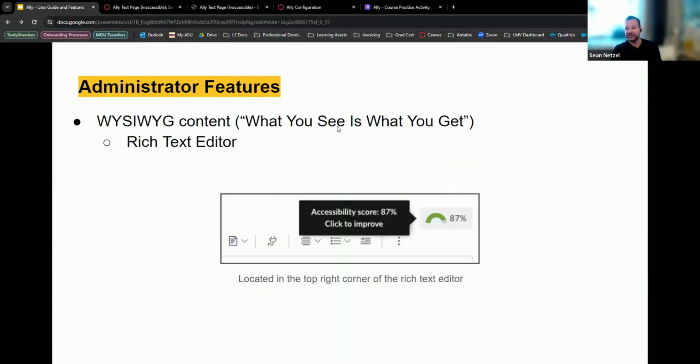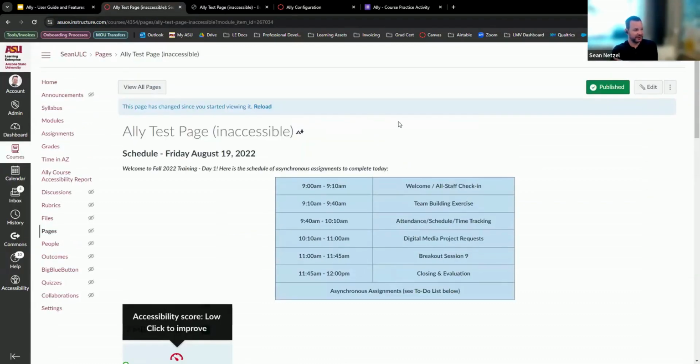The other feature of this I was going to mention is a little bit more complex. This is more for instructional designers. The WYSIWYG content, if you're not sure what WYSIWYG is, it's what you see is what you get. This is definitely something you'll be using in the rich text editor. When you're in the rich text editor of a Canvas page, on the very top right you can see all the tools here, and it usually has the score right here for what the accessibility score is. So I'll show you briefly on this one.